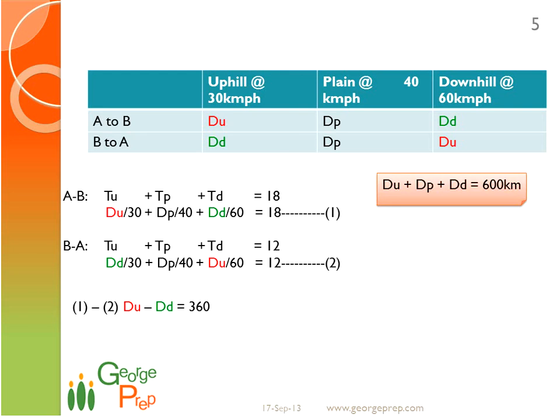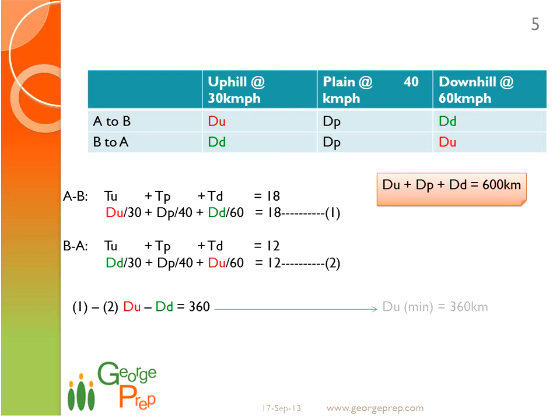And we have already found that du plus dp plus dd is equal to 600 kilometers, right? And the difference between du and dd is 360. So what can we infer from du minus dd is equal to 360? Even if dd happens to be 0, which is the minimum value that dd can take, du will at least be 360. So du cannot be less than 360. The minimum value of du is 360.